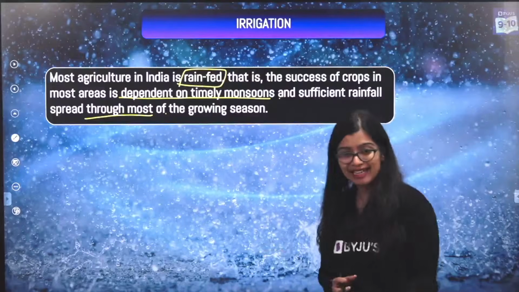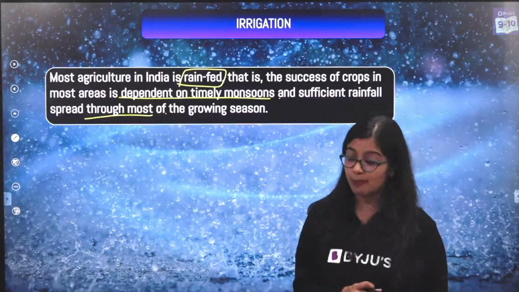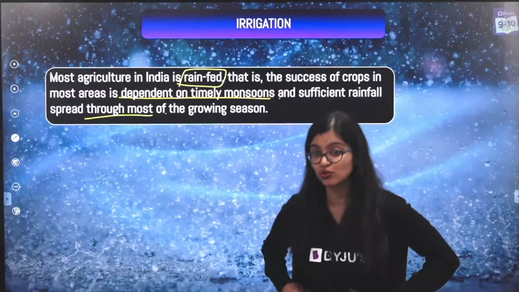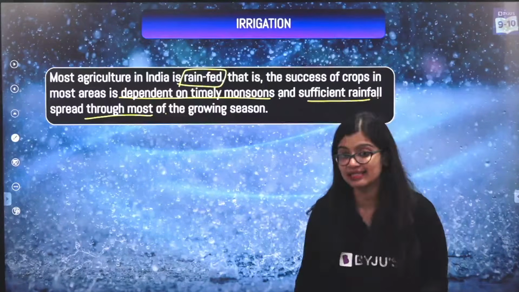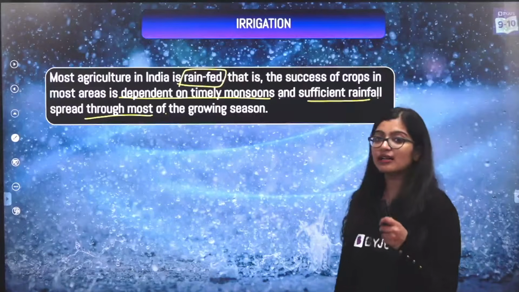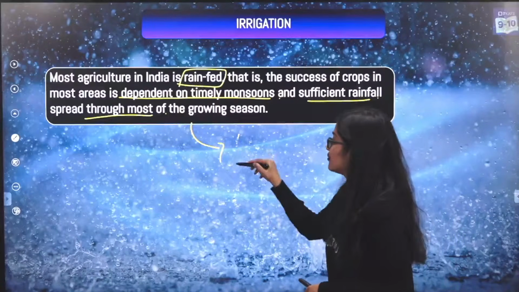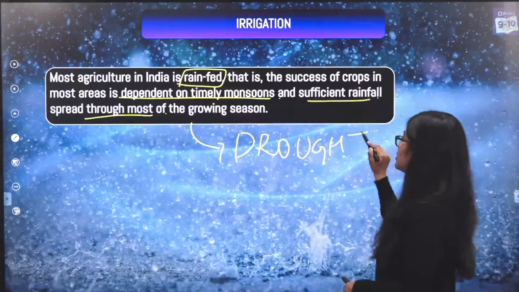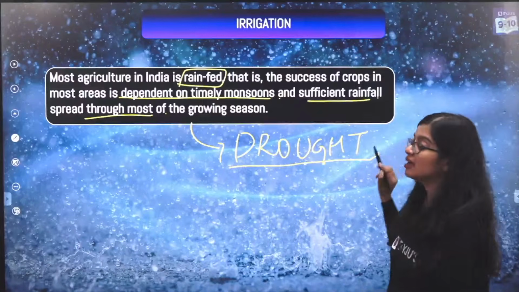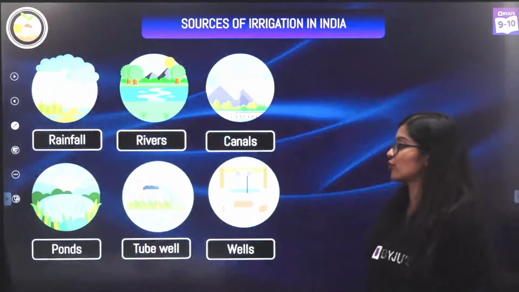But you need the right amount of rainwater, or if they are dependent on the monsoon rains, then sufficient rainfall is necessary, right? And we know that if there's not enough, it will lead to drought, right? And drought is when there is not enough water, thereby affecting the growth of crops.